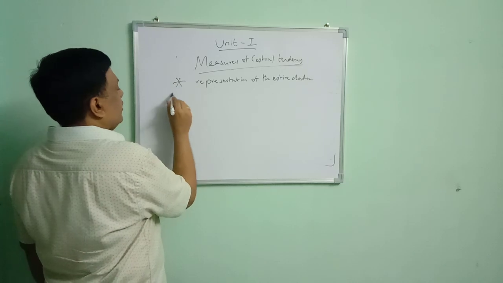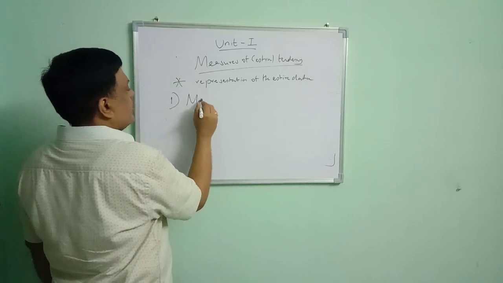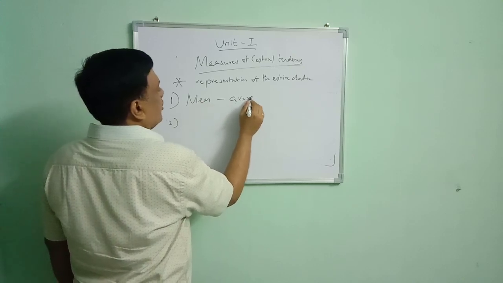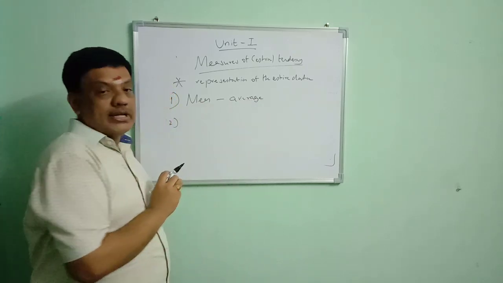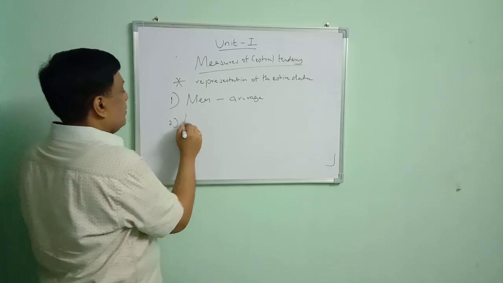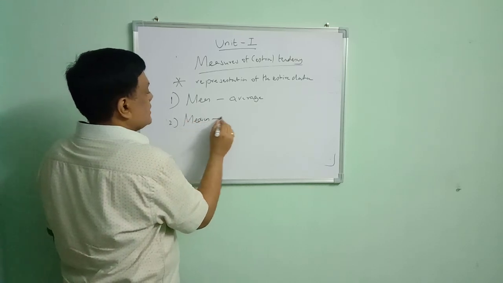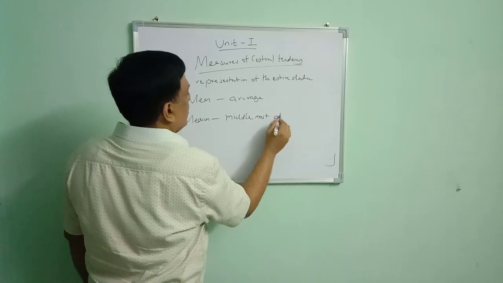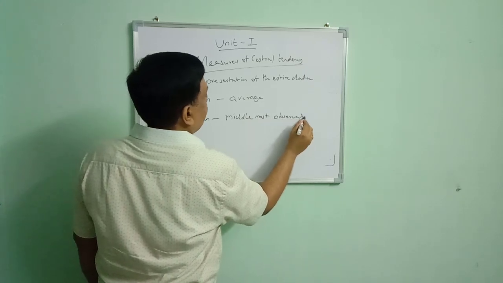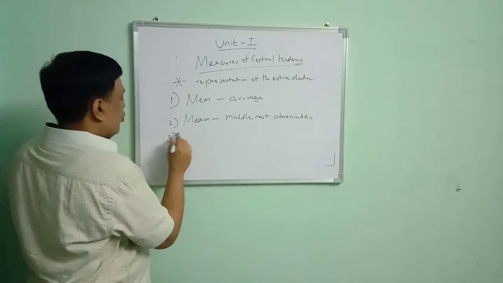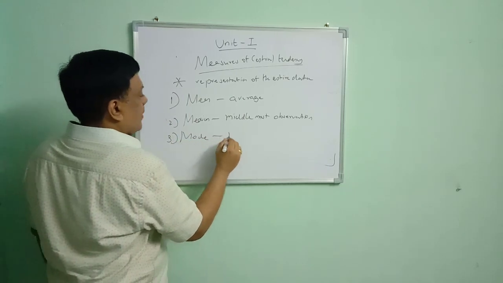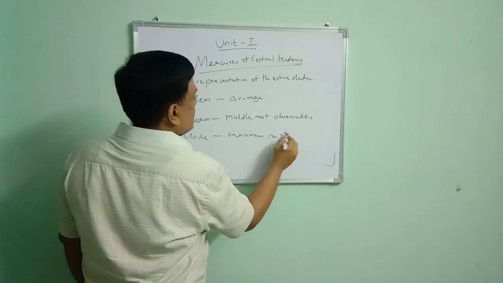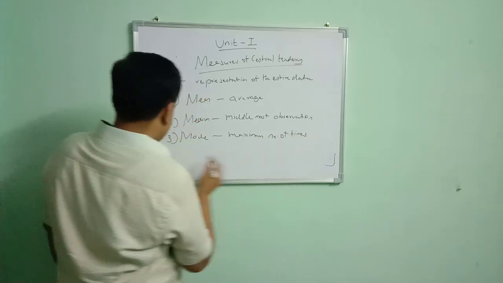There are 5 different types of measures of central tendency. First one, the arithmetic mean, which is known as the average. Second one, the median. Median means the middlemost observation. Third one, the mode. Mode is the value which occurs the maximum number of times, or maximum frequency.